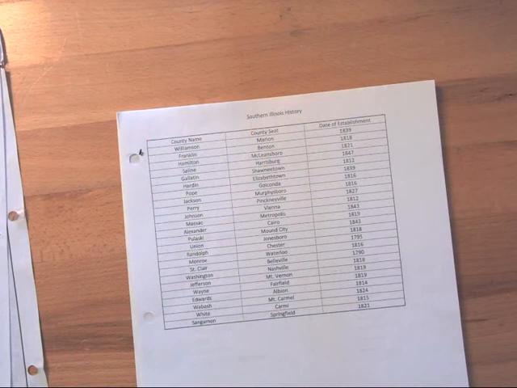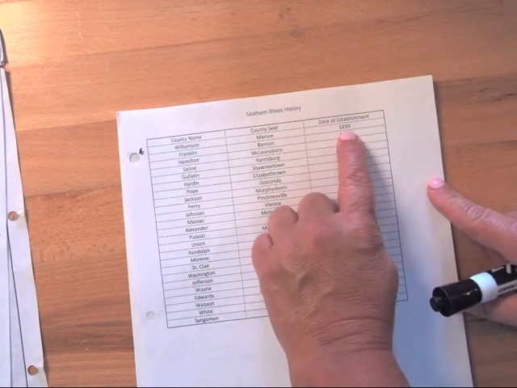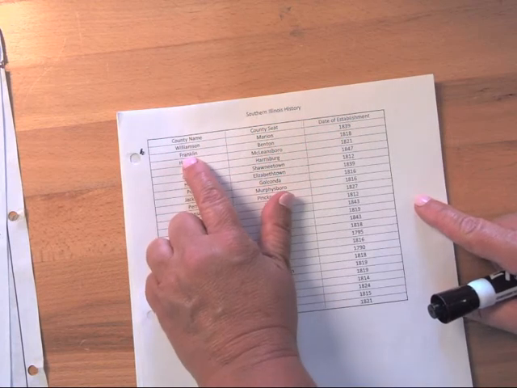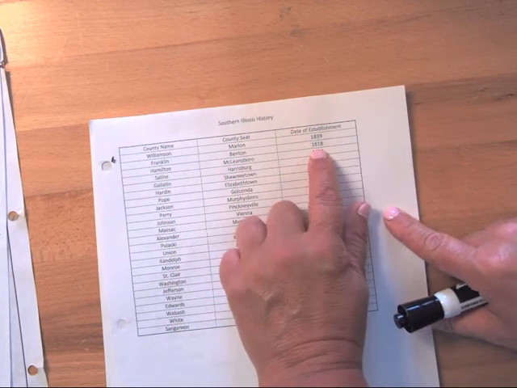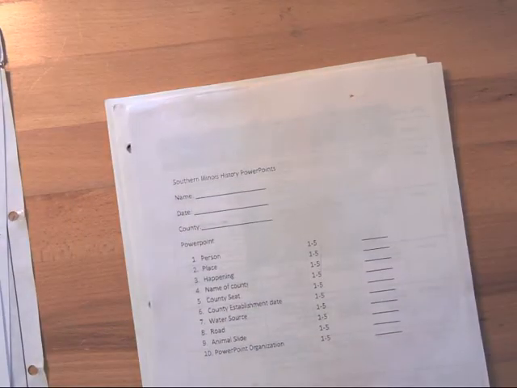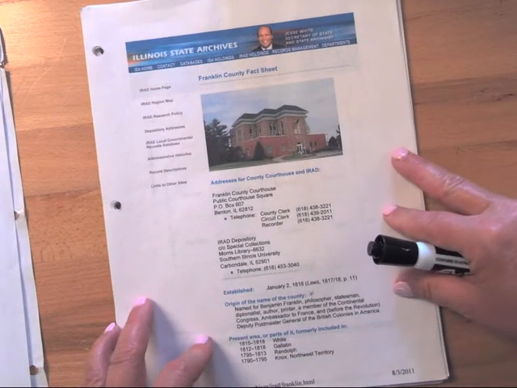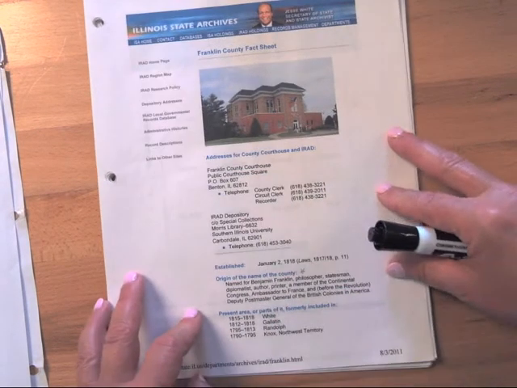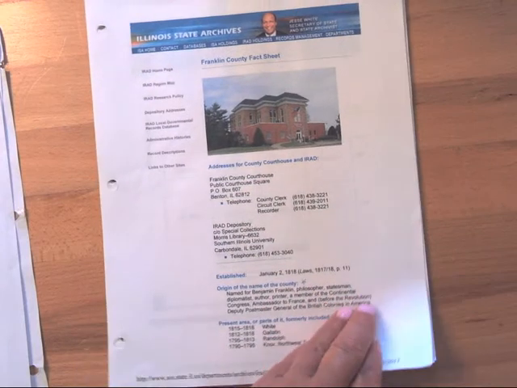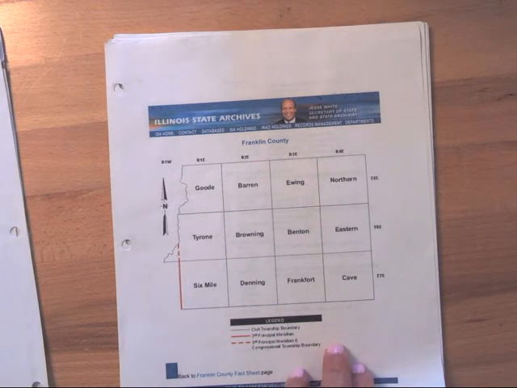Okay, so next, if I ask you, how many counties have we done now? 2. So we studied Williamson, county seat was Marion, established when? And now we've done Franklin. Benton is our county seat, established when? 1818. When was the state of Illinois established? 1818. Same thing. When we talked about Franklin County, who was the county named after? Benjamin Franklin. You need to know that. I will not ask you townships, and you can hear about 11 years of students behind you clapping their hands for you.